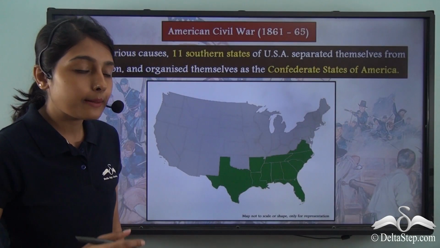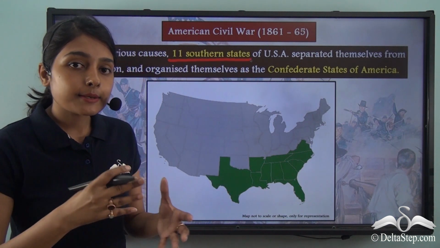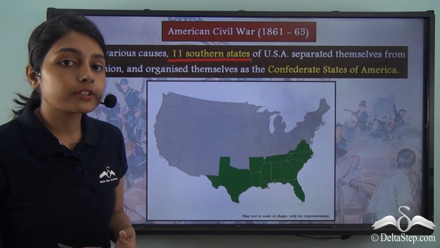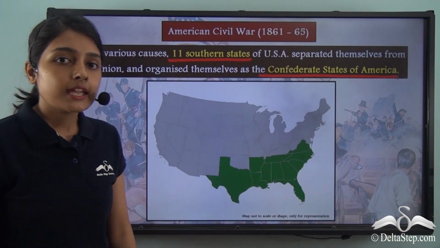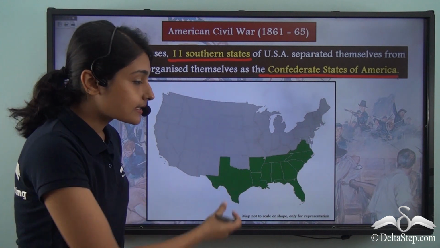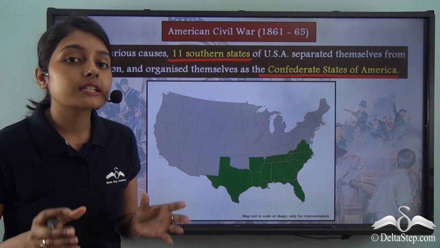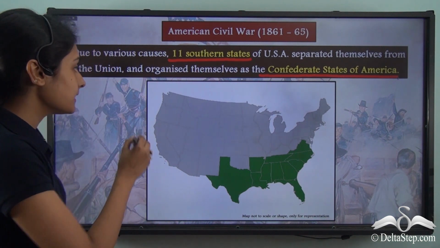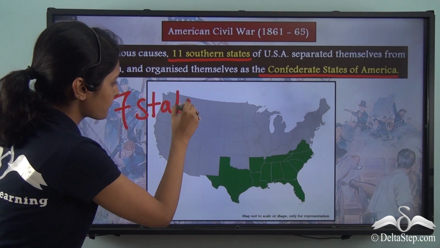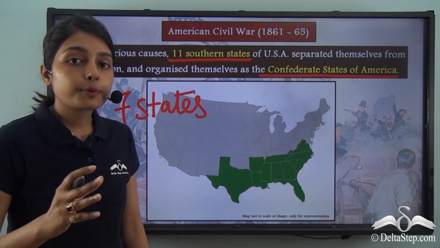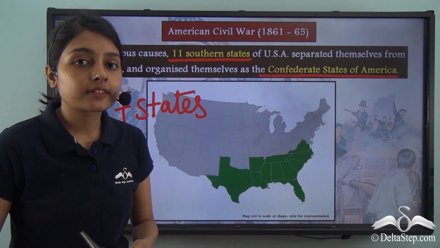But for now, remember that the 11 southern states of the USA separated themselves, and together they formed the Confederate States of America. Initially, when these states broke out from the United States of America, there were not 11 states. Initially, 7 states broke out from the United States of America to form the Confederate States of America.